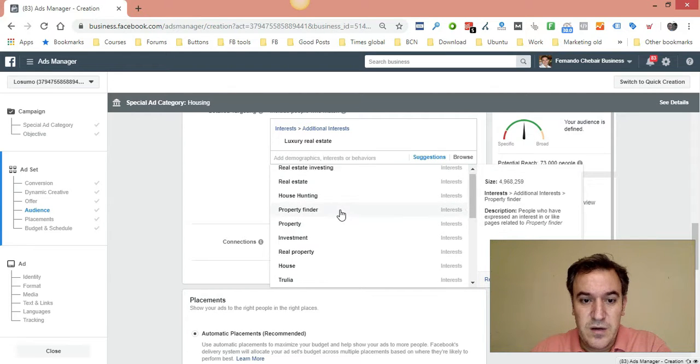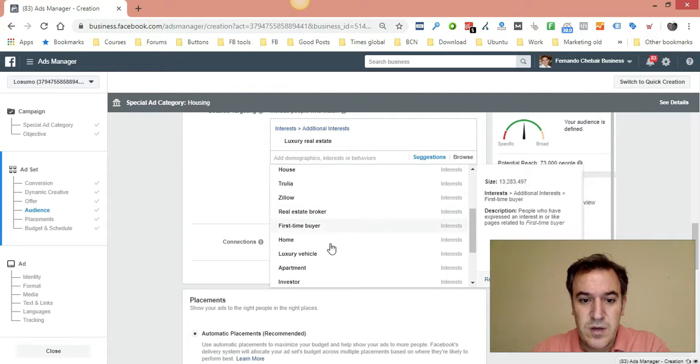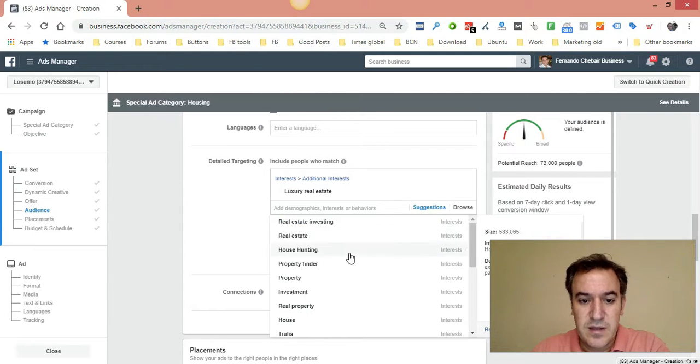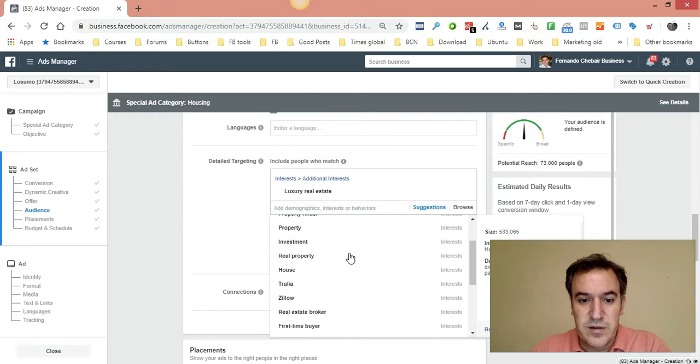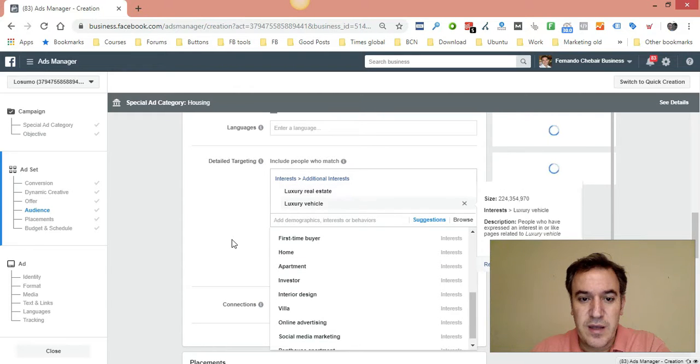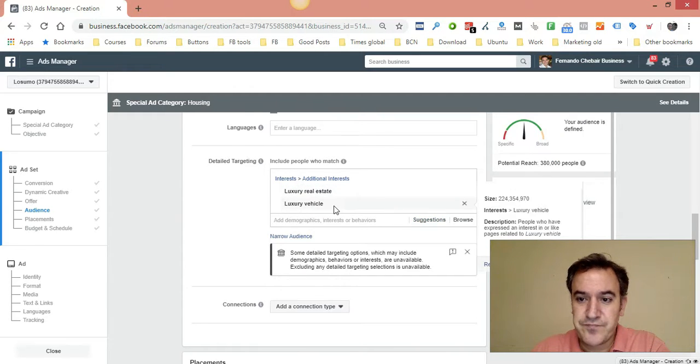Then in here you also get luxury vehicle. I would recommend that you split test them, this one in one ad set and the other one in another ad set, and check on the results. But these are some options that you can target for expensive houses. Now we have both selected. This is an OR, this and this.